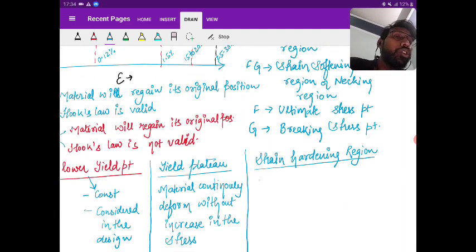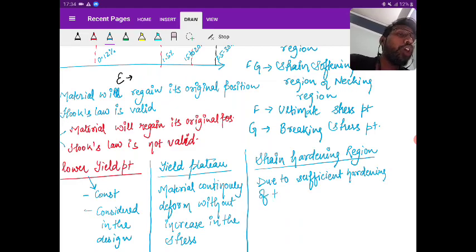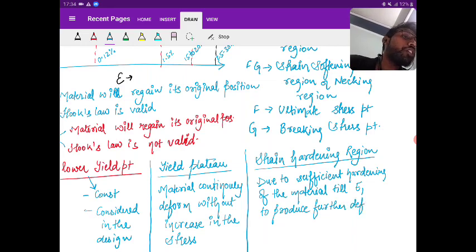So due to sufficient hardening of the material till E, to produce further deformation, a large amount of load is required, hence the name strain hardening region. Getting the point? Yes or no?